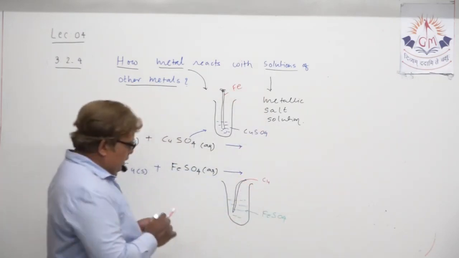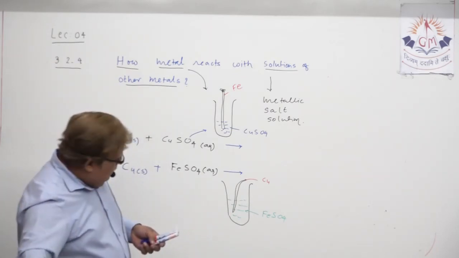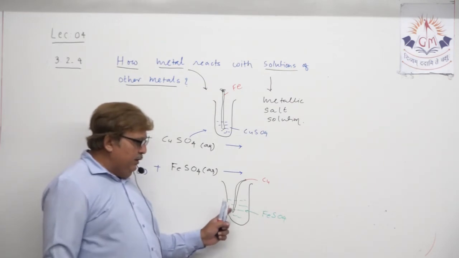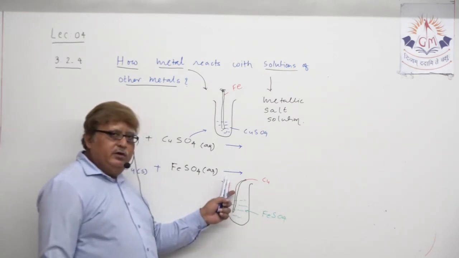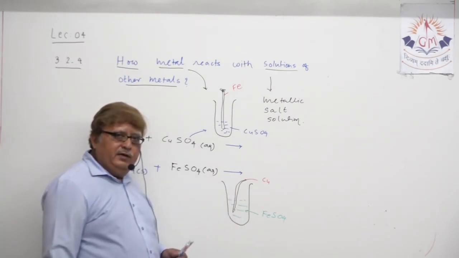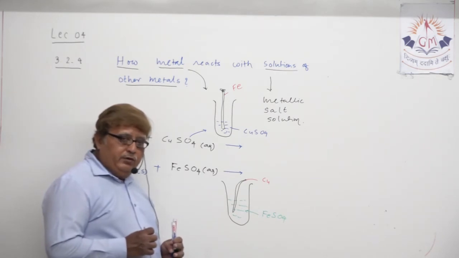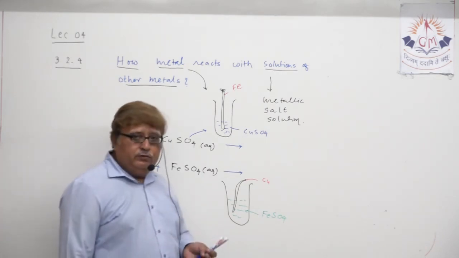So actually what happens here? No chemical reaction will take place. The copper rod, initially reddish brown, remains as it is. Ferrous sulfate, iron sulfate, faint green in color, remains as it is. No change whatsoever.